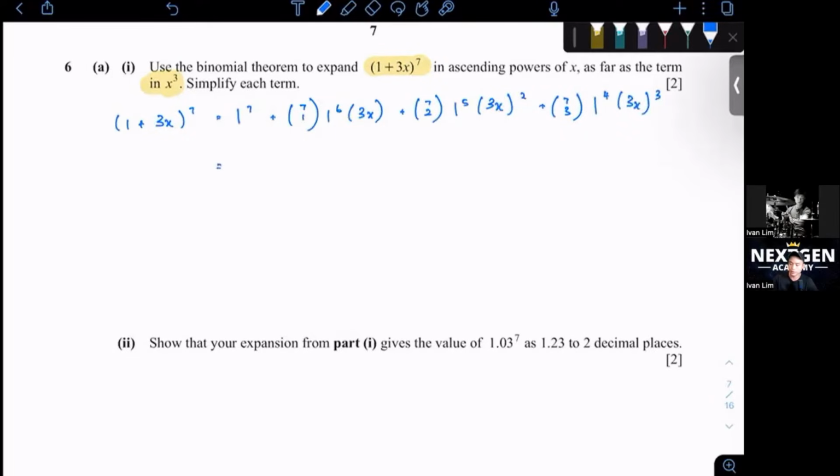Okay, just type all these terms in the calculator. You should get 1 plus 21x plus 189x squared plus 945x cubed. Okay, 2-mark question.